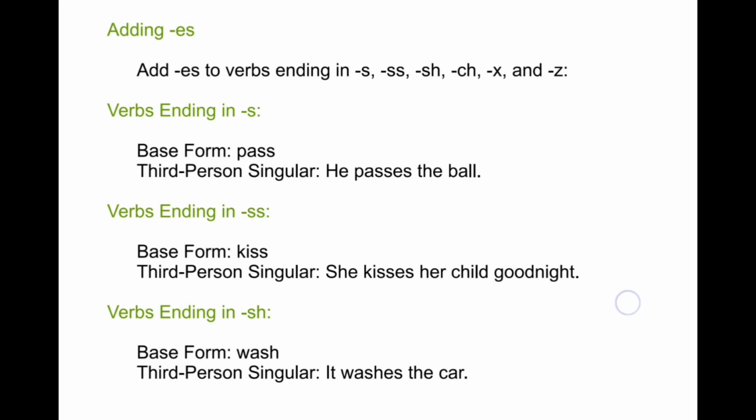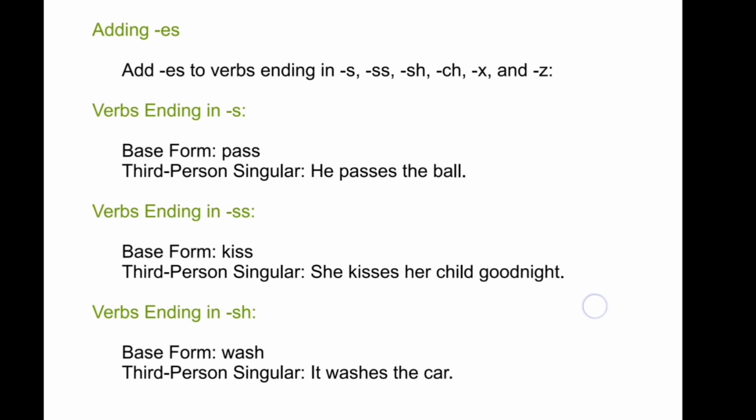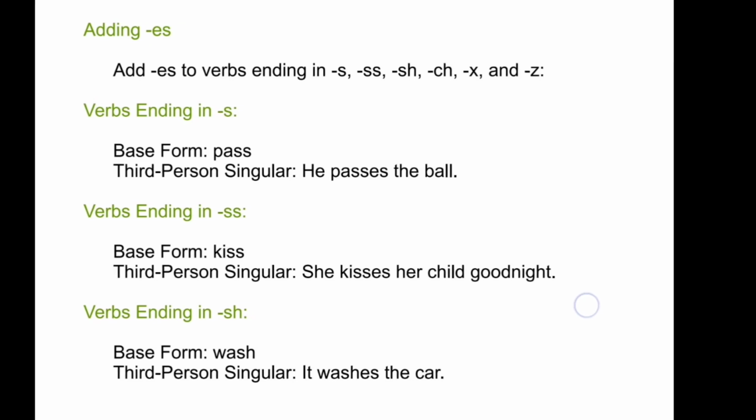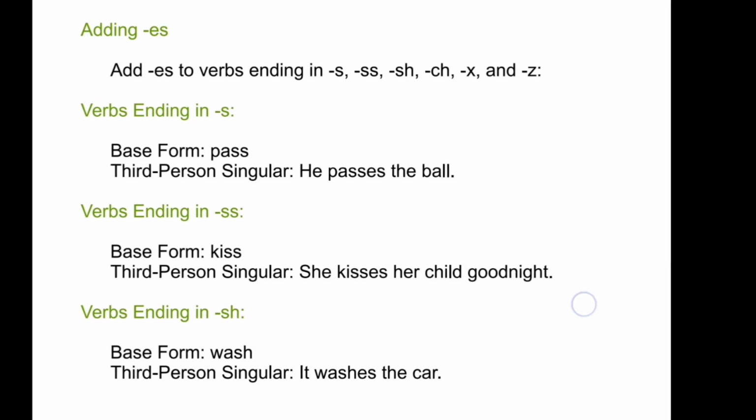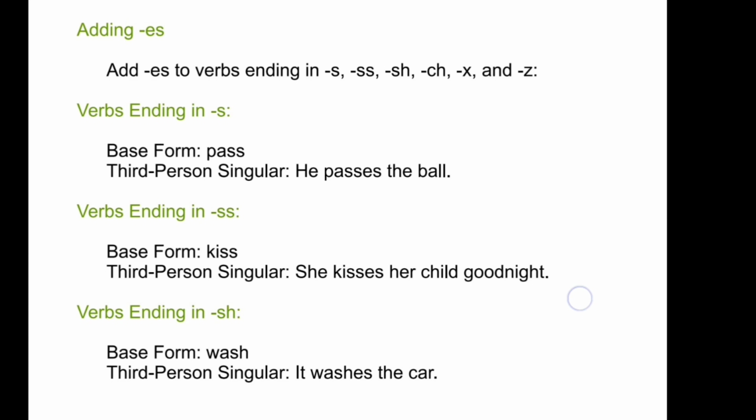Adding es to verbs ending in s, ss, sh, ch, x or z. Verb ending in s: he passes the ball. Verbs ending in ss, base form like kiss, third person singular: she kisses her child good night. Verbs ending in sh, base form wash, third person singular: it washes the car.